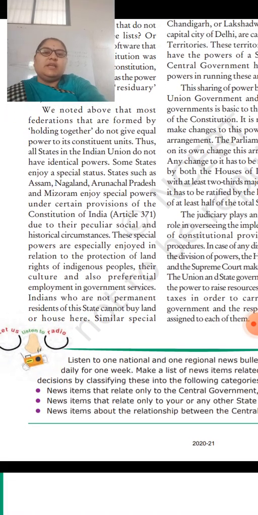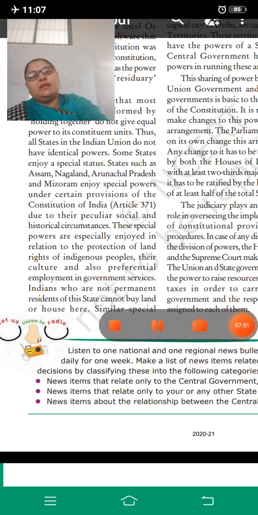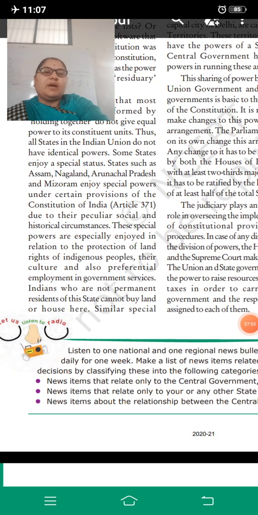Thus all the states in India do not have identical powers. Yes, all the states in India do not have the same powers. The powers are different for different states. Some states enjoy a special status.